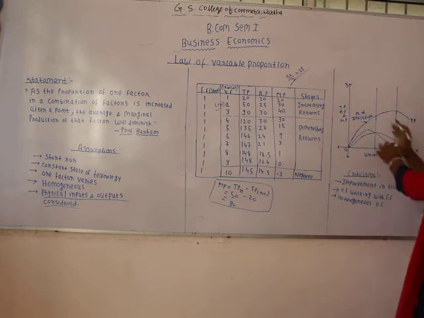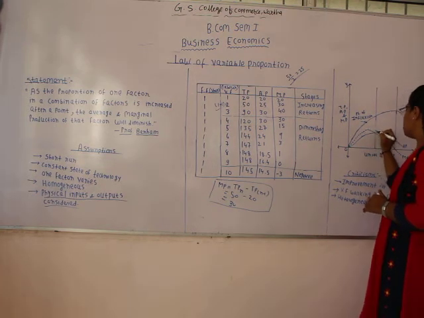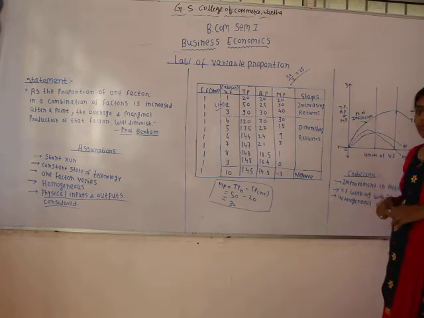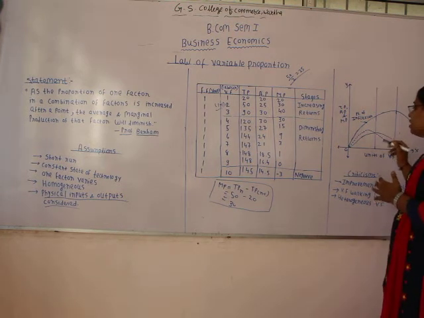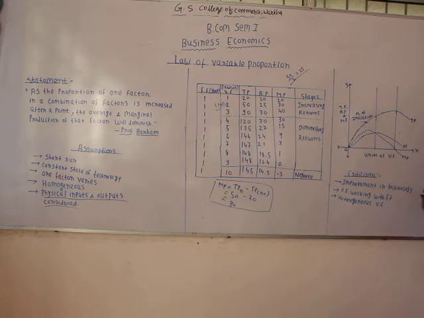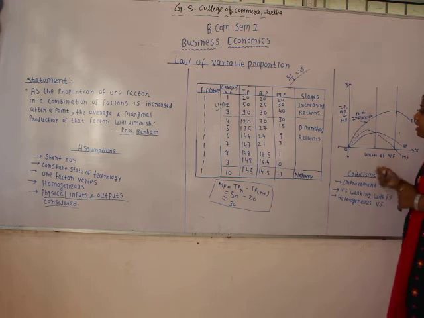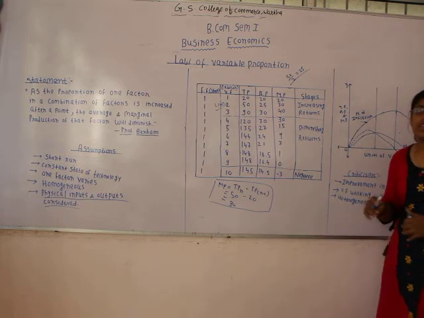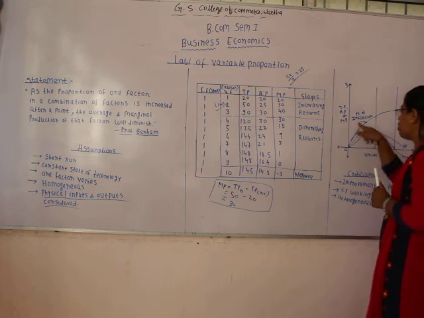Okay, and in the first stage itself we see when the marginal product has started declining, the slope of the total product curve has also changed, because when we talk about the slope of the total product curve, it is based on the marginal product. Okay, so the point at which marginal product starts diminishing and the slope of the total product curve gets changed, that point is known as the point of inflection.